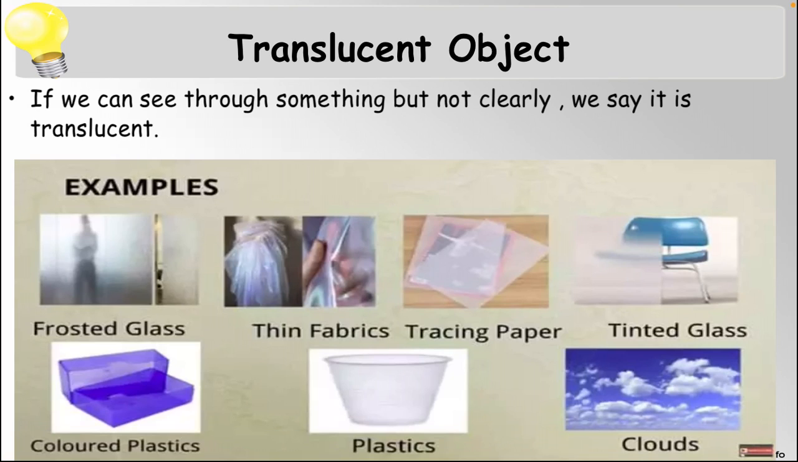The next one is translucent object. If we can see through something but not clearly, we can say it is translucent.